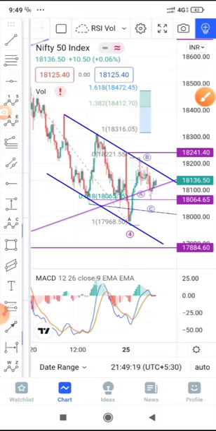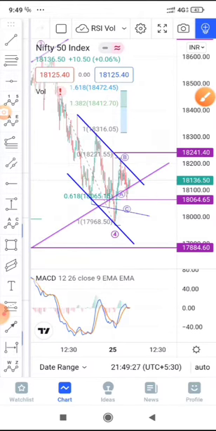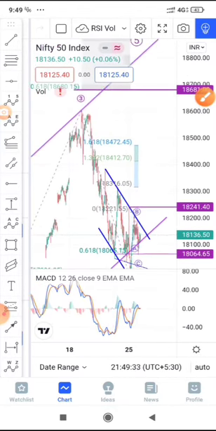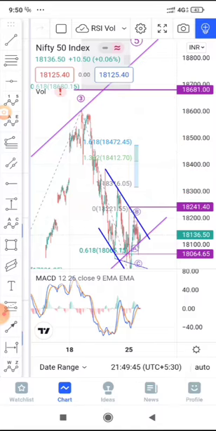So our upside target is getting reduced again. You would see that from these levels we are plotting upside targets, and now it has reduced since it made a total of three lows from these levels. So now our upside target is reduced to 18,680. That is the final wave from where the main dip should start. A dip larger than this should start. So yeah, that's the view on the Nifty.